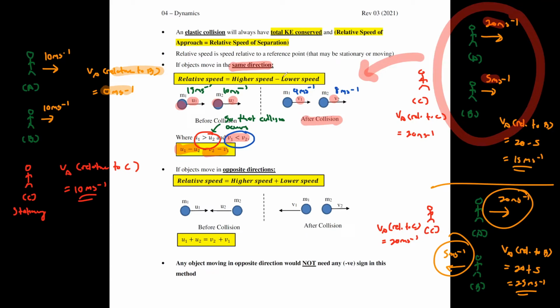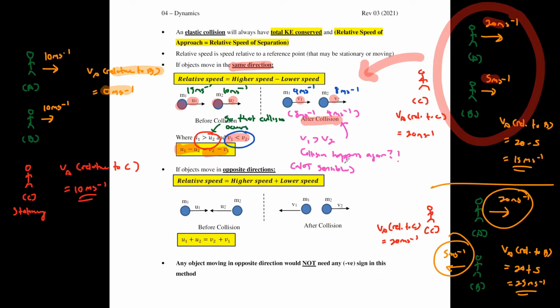Now, what happens if I try to switch it around? This one is 8 meters per second, this one is 4 meters per second. If I say that V1 is more than V2, like this, what do you think will happen? Isn't it saying to you that collision will happen again? This is not sensible.